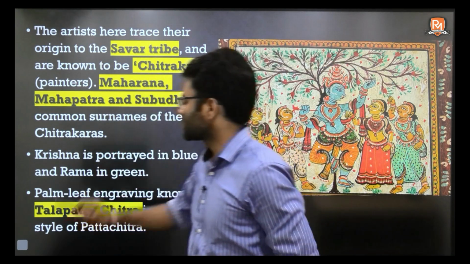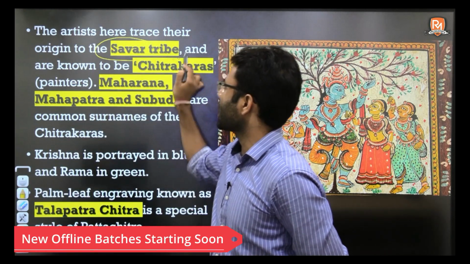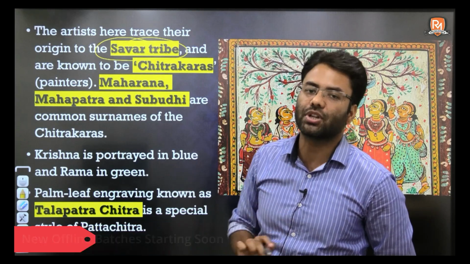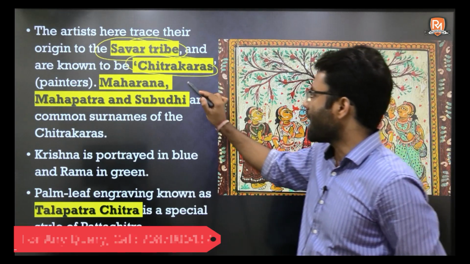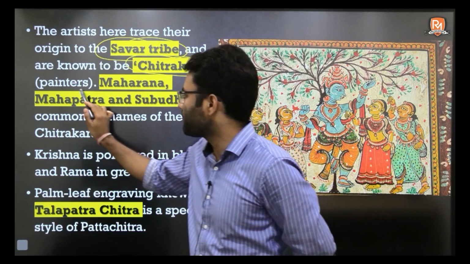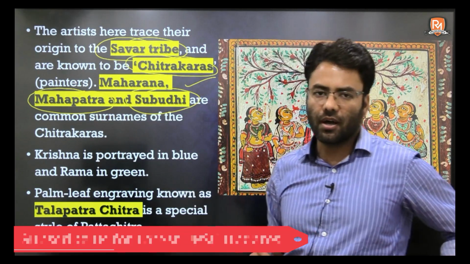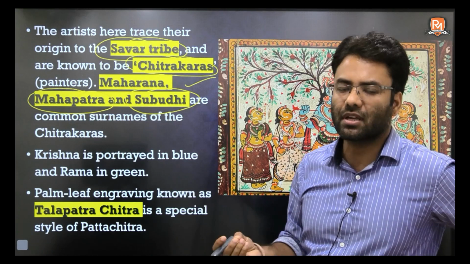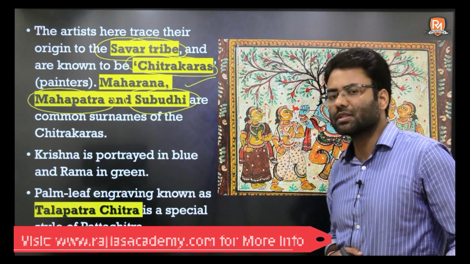The tribe is called the Savar tribe, and the artists were called Chitrakars, and they were mainly from subcastes like Maharana, Mahapatra and Subodhi. These are the main surnames. The artists with these surnames are mainly involved in this art.